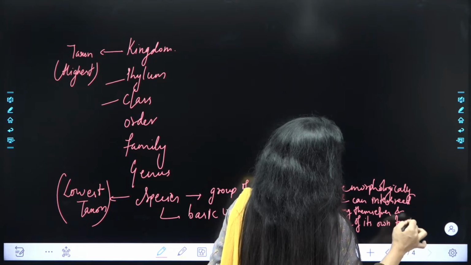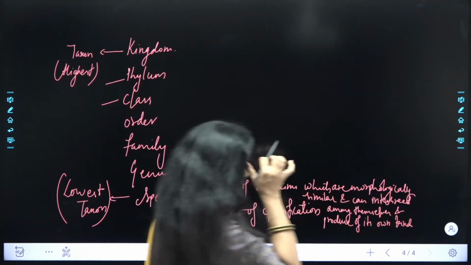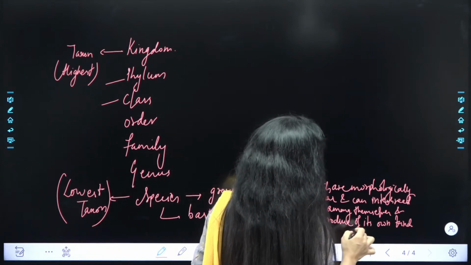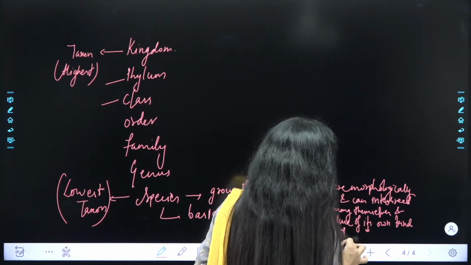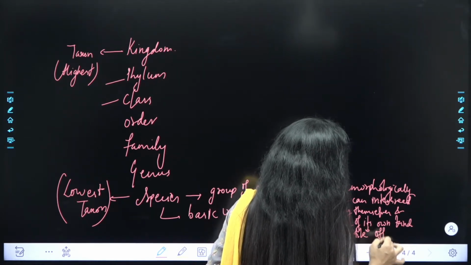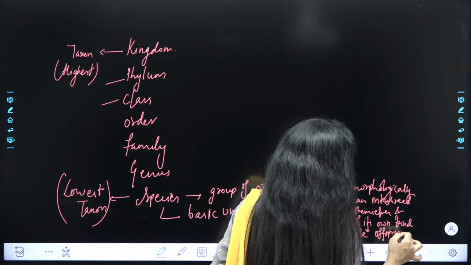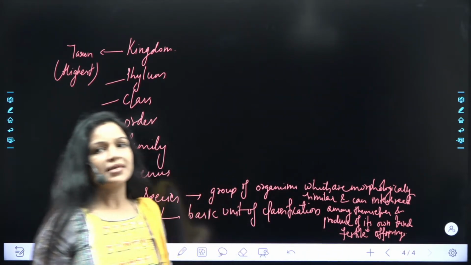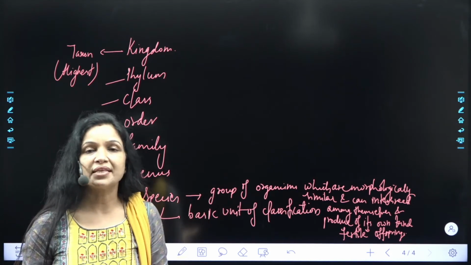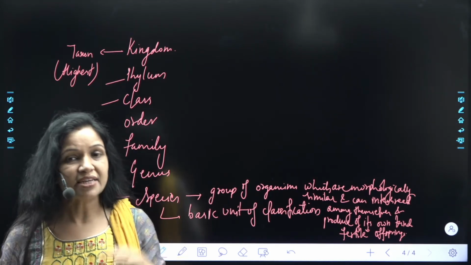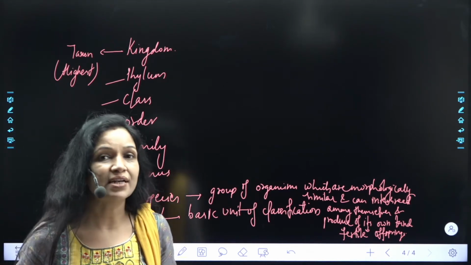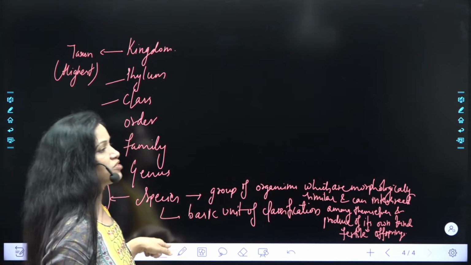एक ही बात है. One more important, when I'm saying of its own kind, you can also write in a manner, and can produce fertile offsprings. Again an important point. Fertile offsprings. ठीक है? So meaning by that species are something under which gene flow could be there. Gene flow means they can interbreed among themselves and can produce of its own kind, or can produce the fertile offsprings. ठीक है, बात समझ में आ रही है?